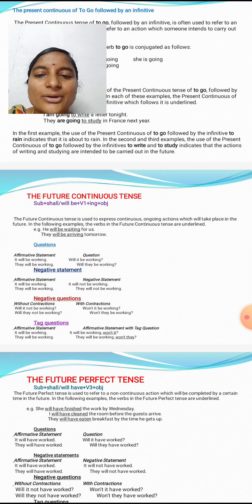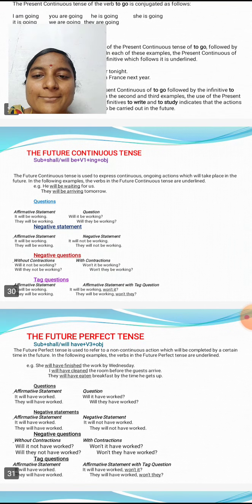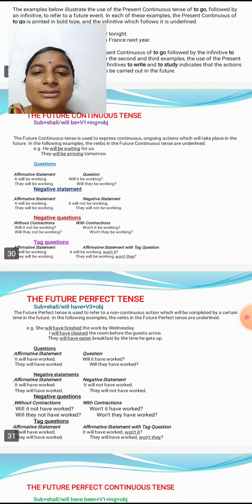In questions, how do we change in future continuous tense? It will be working. Question: will it be working? They will be working. Will they be working? Negative statement: it will not be working. They will not be working. Negative questions with contractions and without contractions: will it not be working? Won't it be working? Will they not be working? Won't they be working?